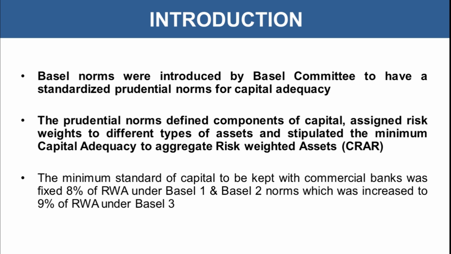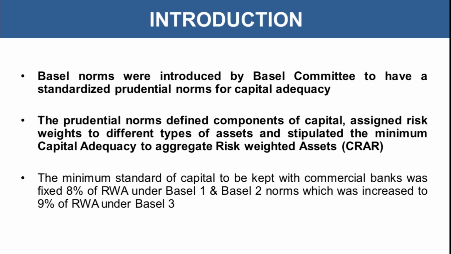So for example, when the banks are providing loan to sensitive sectors like brokerage firms or stock market houses who are dealing with market fluctuations a lot, there the risk weightage would be a lot more as compared to other loans. And same goes with secured loan or non-secured loan. A secured loan would have lesser risk weight as compared to non-secured loan because there is no collateral or guarantee as such. So this is how we can assign different risk weight on the probability of default related to that particular asset.